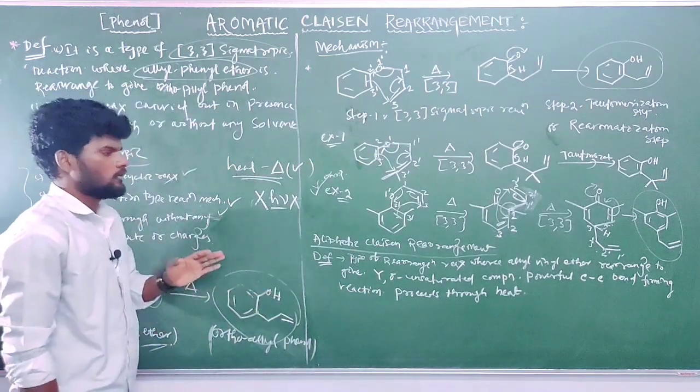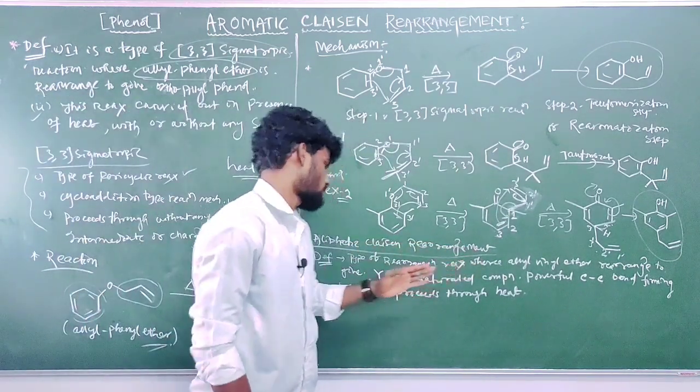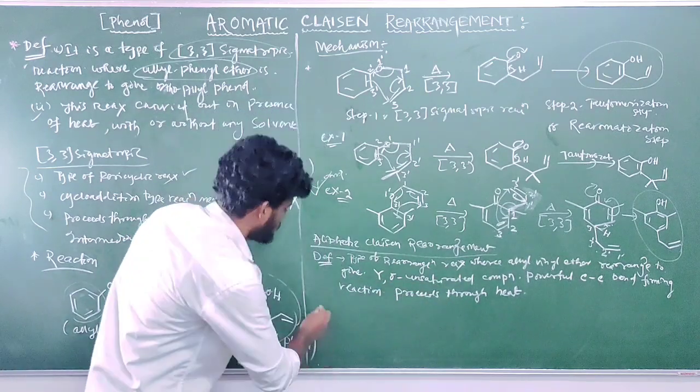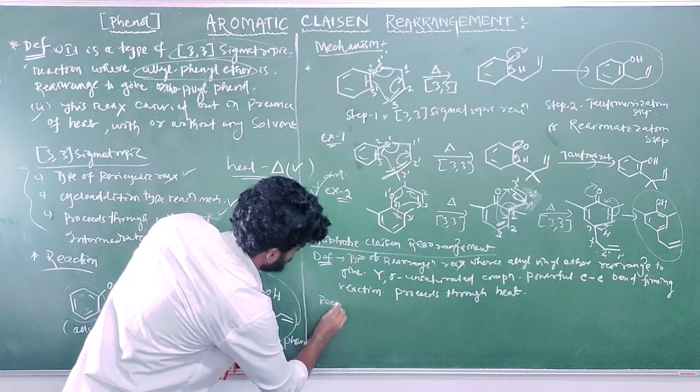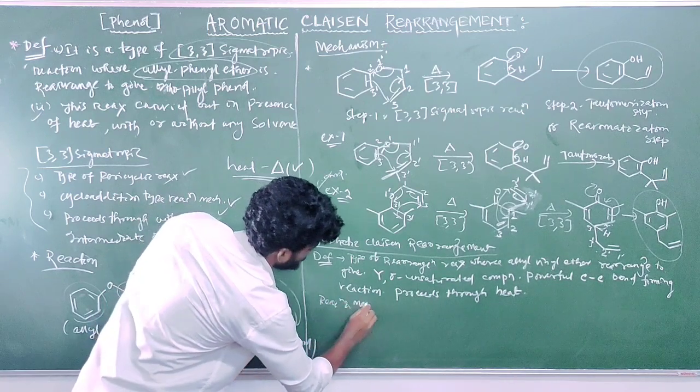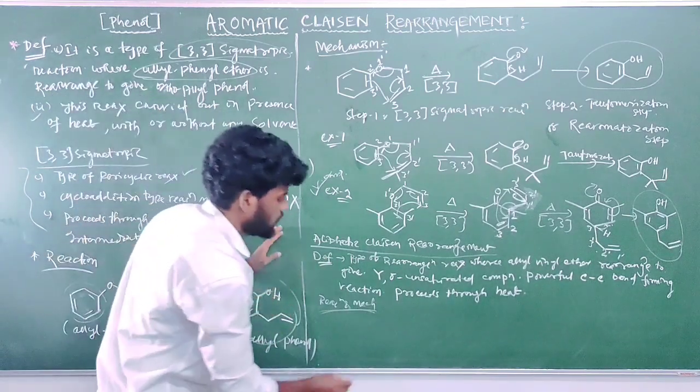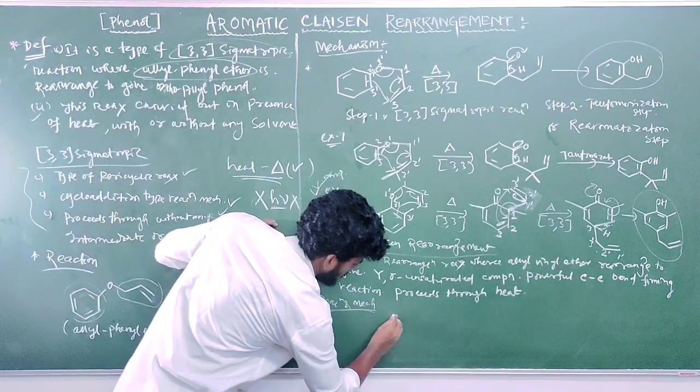So here allyl vinyl ether converts into gamma delta unsaturated compound. How? See the reaction and mechanism at the same time. Starting material is allyl vinyl ether, so write its structure.